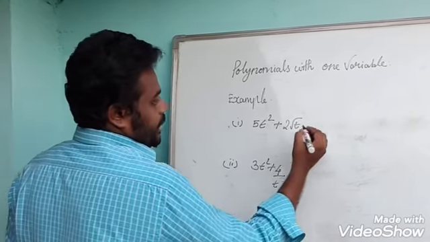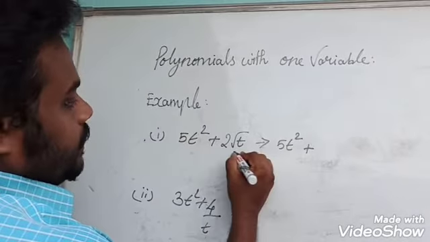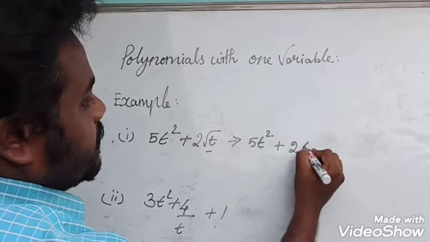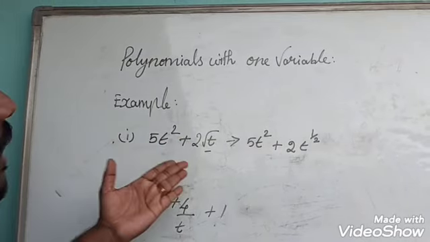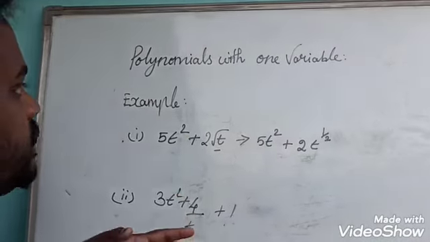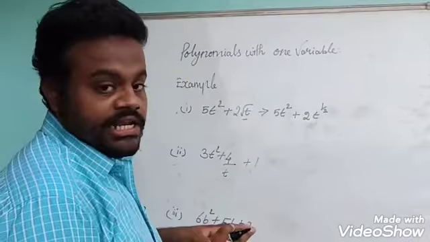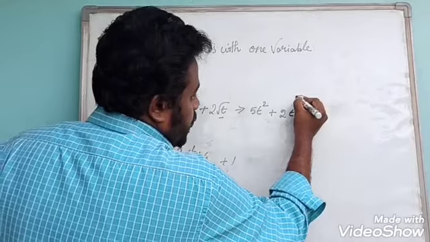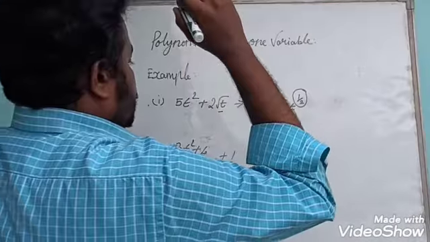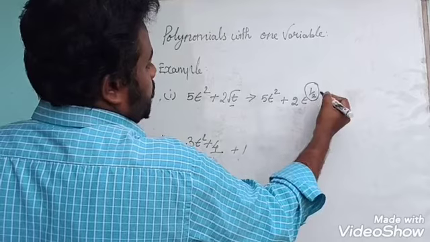First I write this one: 5t square plus root t, which can be written as t power 1 by 2. So this is not a polynomial. The polynomial condition is that the expression contains only whole number powers. Here the power of root t is not a whole number.